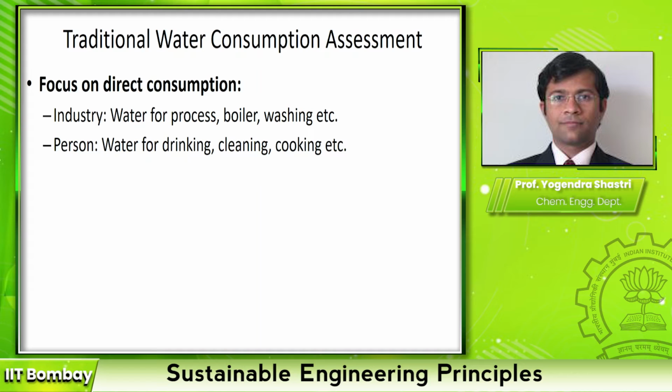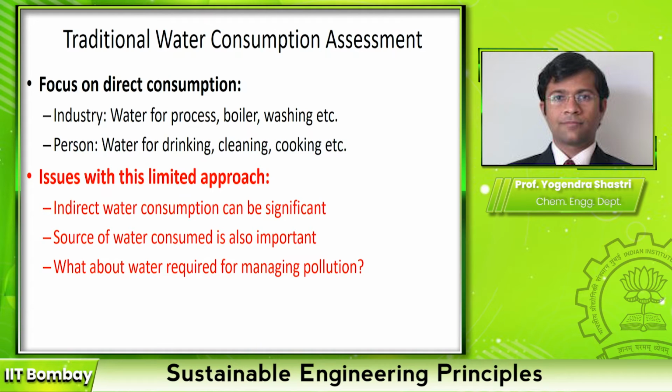Even for a person, if you are trying to quantify the water consumption for a person, the focus has mainly been on direct water consumption, which is for things like drinking, cleaning, cooking and so on. But unfortunately, several studies have shown that this is not a very good approach because it gives you misleading information. Let us look at some of the issues with this limited approach. The main issue is that in many cases it has been shown that indirect water consumption can be significant.